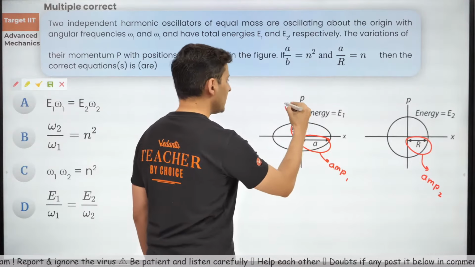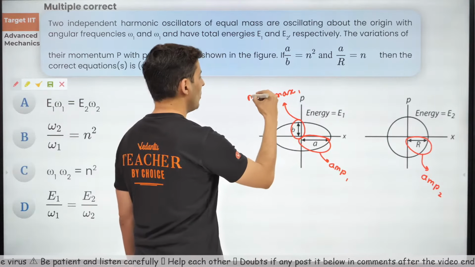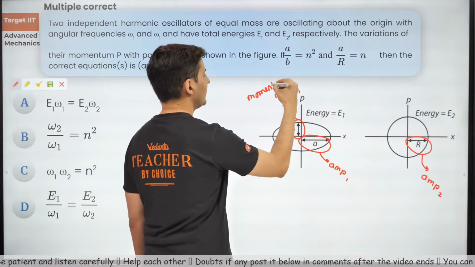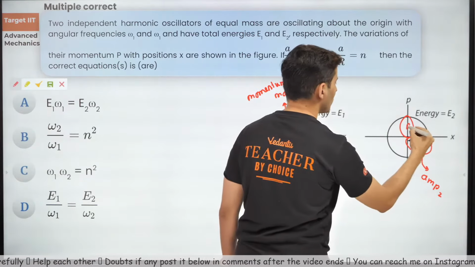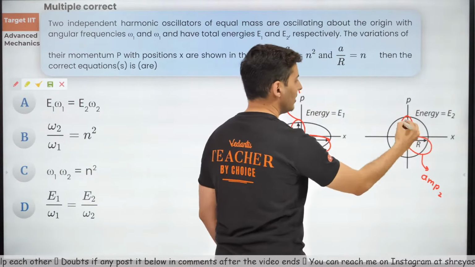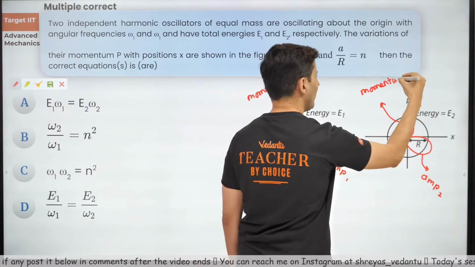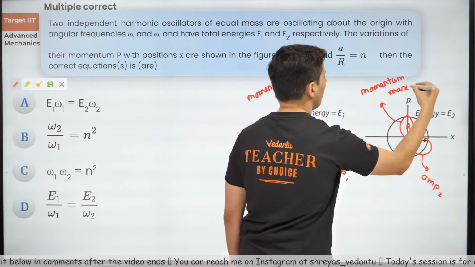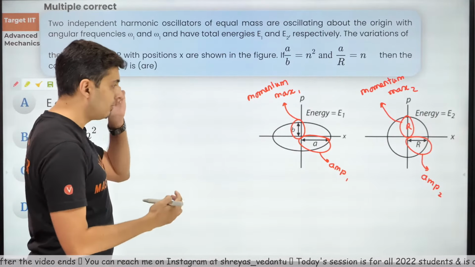This height is the max momentum, momentum max of particle 1, and this height, which is also R because it's a circle, is the maximum momentum of particle 2. Is there something which relates maximum momentum and amplitude?